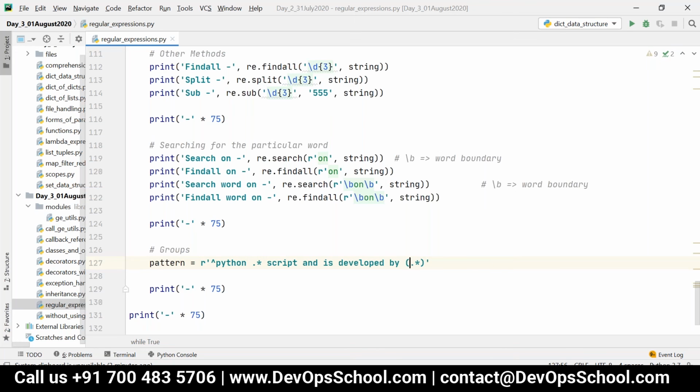This is nothing but one pattern. That is between Python and script.